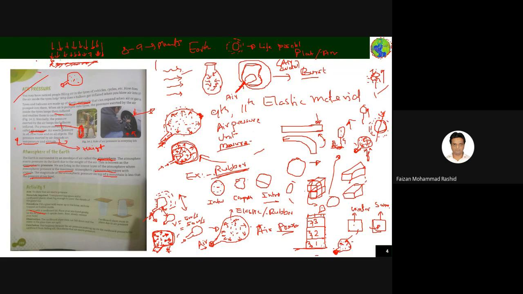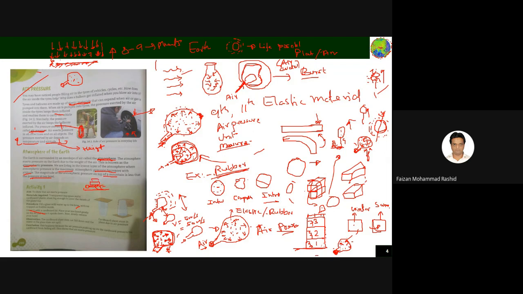Atmospheric pressure is such that as you move up, the atmospheric pressure will decrease. Why? I'll tell you one thing. The best example is, assume you are lying on your bed. Now people start putting pillows on you.